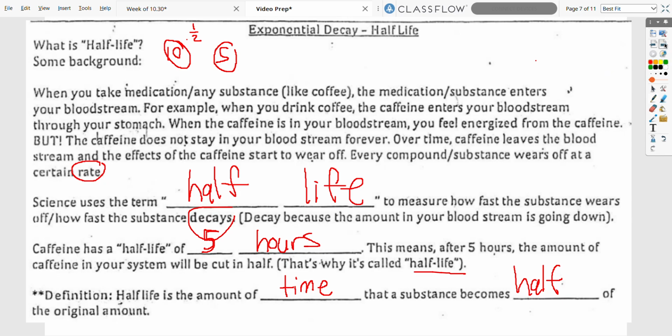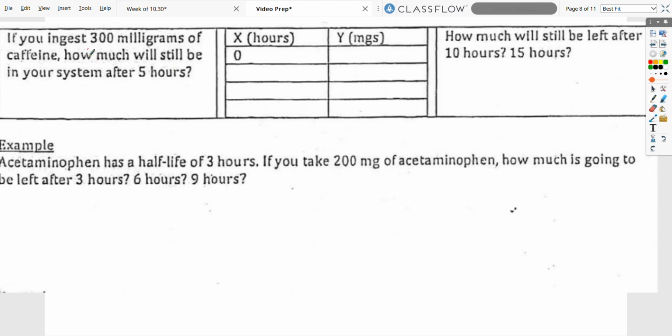Nothing too fancy here. Let's say you ingested 300 milligrams of caffeine. That's maybe 2 to 3 cups of coffee. So we have 300 at the beginning. Let's remember this is half-life, so the multiplier is always going to be 1/2. 300 times 1/2 is 150. We multiply by 1/2, it becomes 75, multiply by 1/2, and we get 37.5, right?